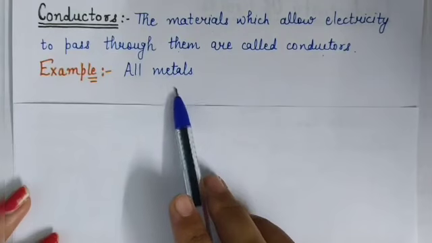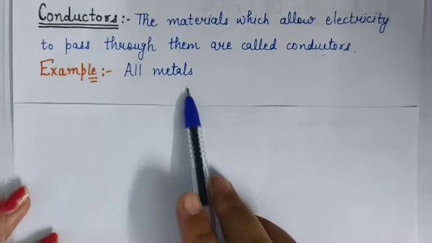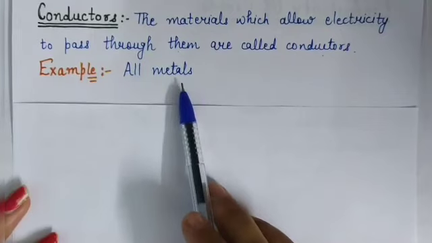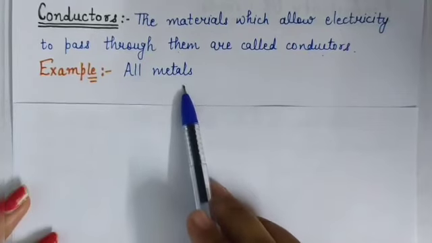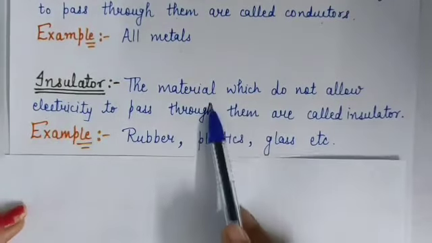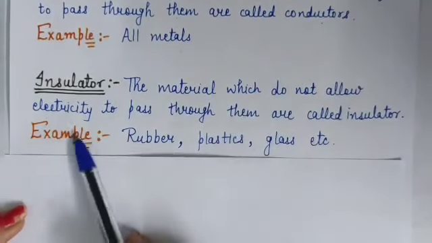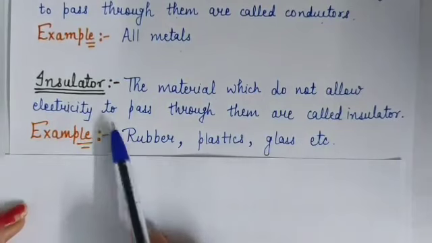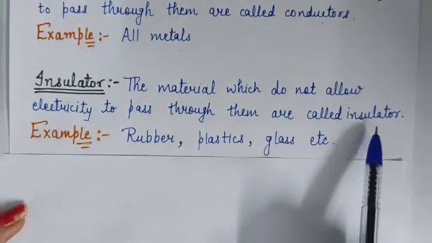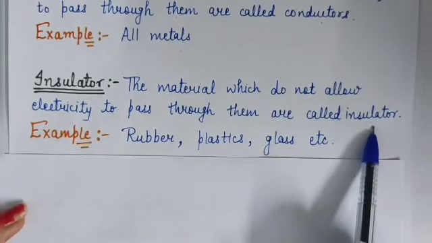So an electric wire is an example of a conductor, or we can say all metals are conductors. Okay. On the other hand, the materials which do not allow electricity to pass through them are called insulators.